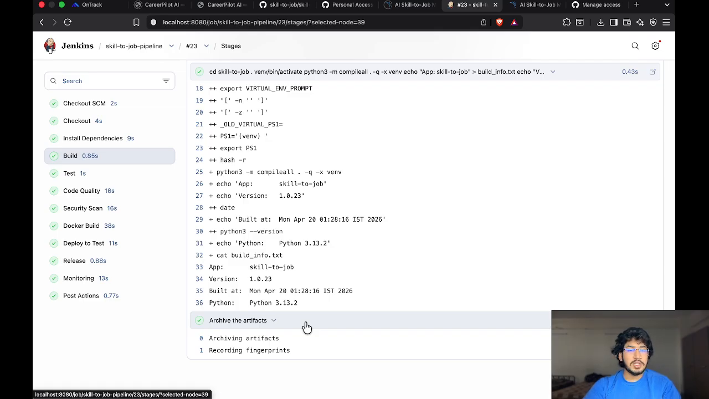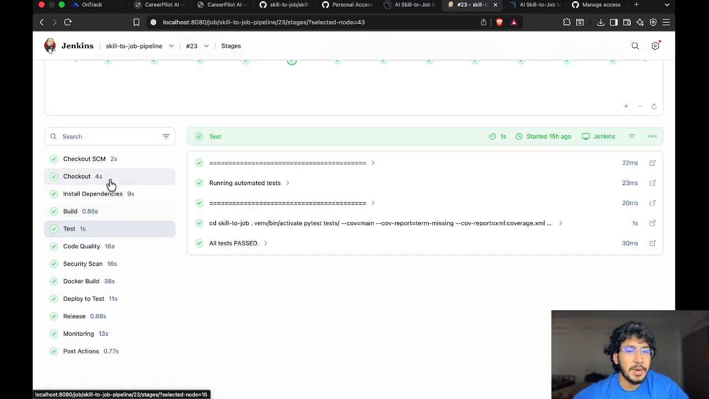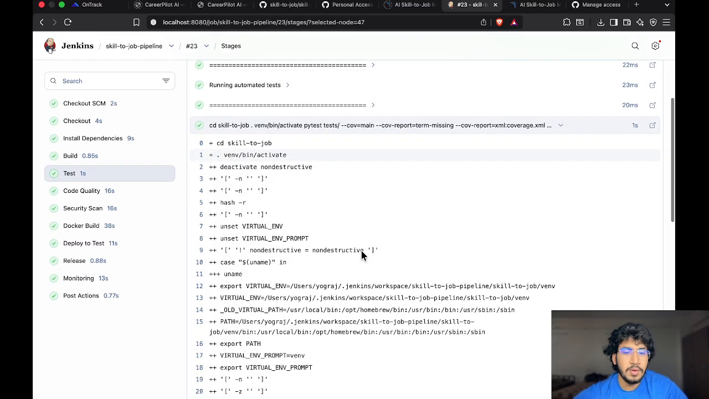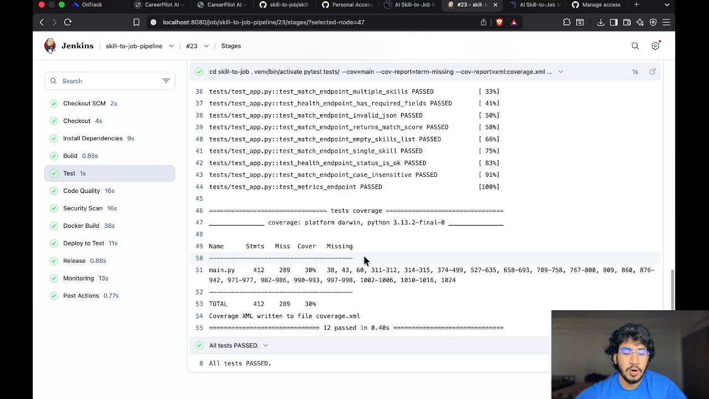So now let's discuss the test stage. This is my test stage. Here you can see all 12 tests passed, which we had built in that file. First, Flake8 checks the code style and reports 0 issues. Then the Sonar scanner sends the code to SonarQube for deeper analysis. You can see the analysis was successful. After the scan, the pipeline calls the SonarQube API to get the quality gate result and also retrieves the actual metric values for bugs, vulnerabilities, code smells, and coverage. You can see everything is running successfully.